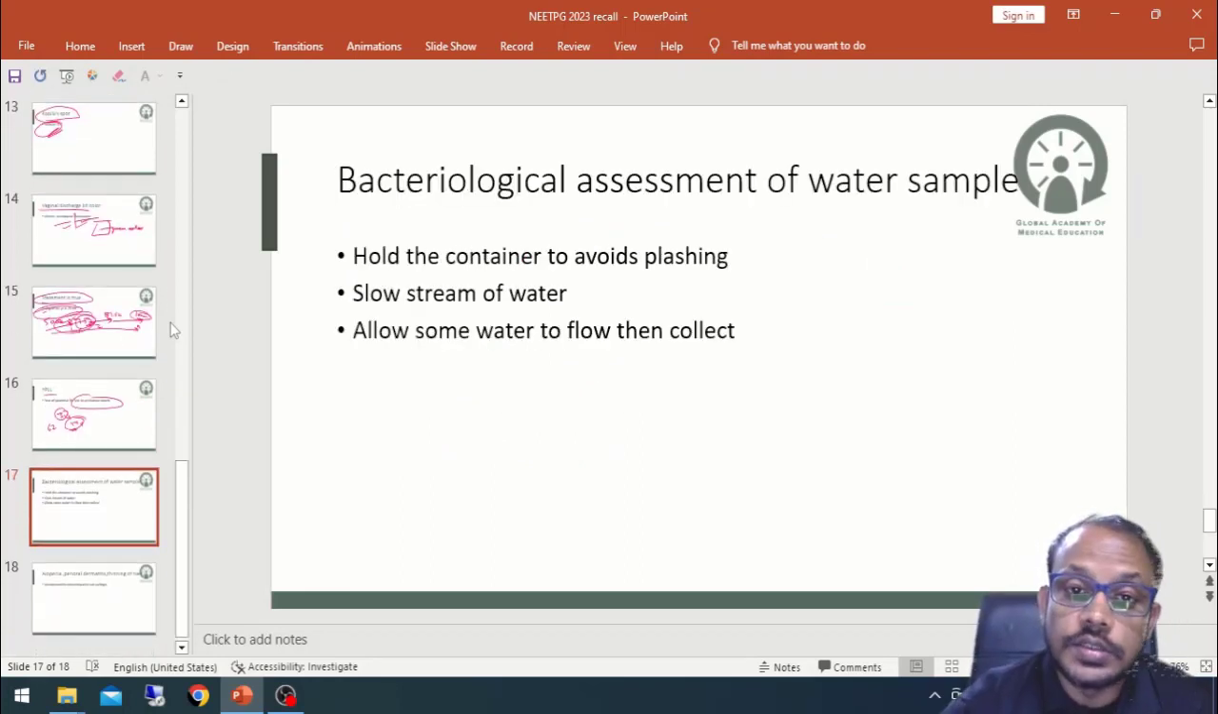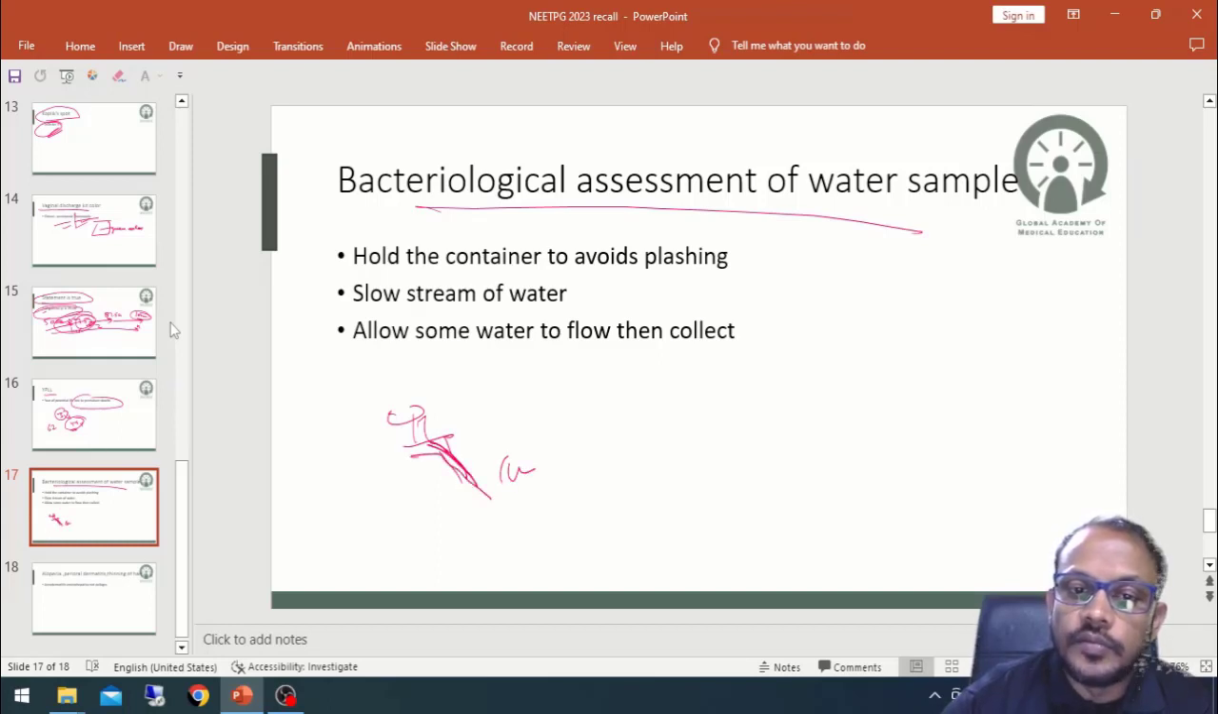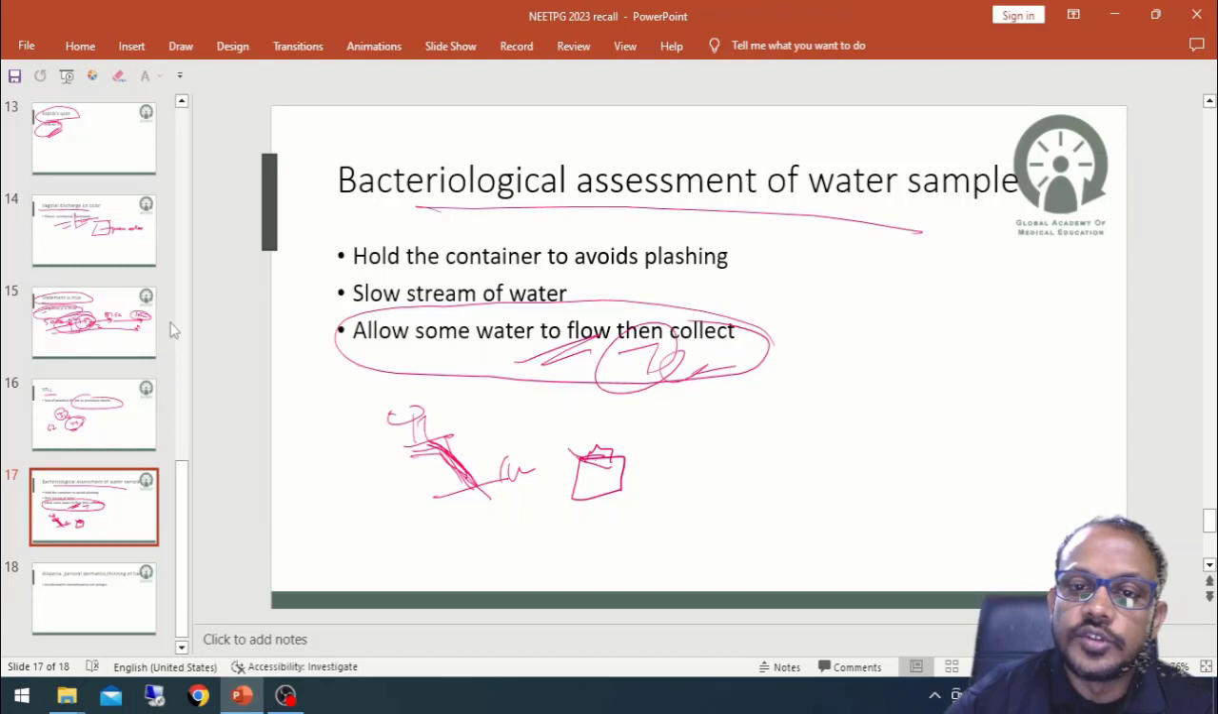Bacteriological assessment was also asked. Regarding bacteriological assessment of a water sample, many statements were very confusing, but for any bacteriological assessment of water, we simply open the tap and run water for 1 minute, so that the bacteria inside the tap do not contaminate the sample. After 1 minute, the sample is taken from the side, so that no splashing is done. So the best option will be basically to allow some water to flow, then collect. This is a true statement. This should be our answer.